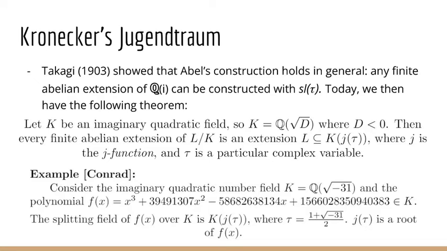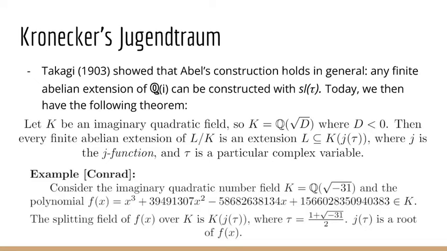And most of the work that was done in showing this theorem came from the work of a Japanese student of Hilbert's, Takagi, and it was in his doctoral thesis in 1903. Takagi showed not only exactly what Kronecker had constructed, but also that his construction holds in general. So for any finite abelian extension of Q(i), it can be constructed by appending a particular value of the lemniscate elliptic function. Today, we then have the following theorem.